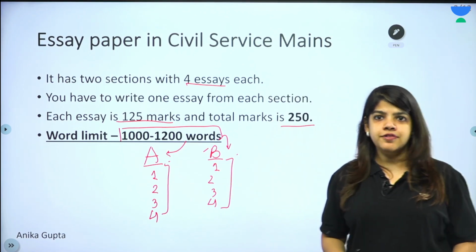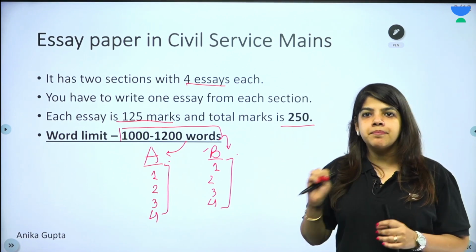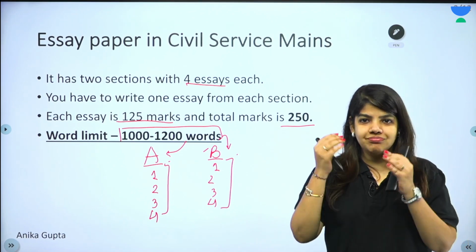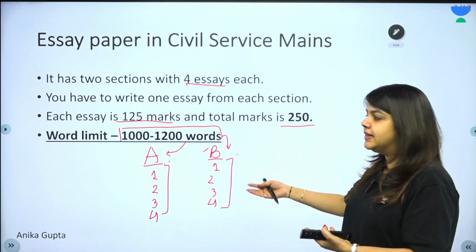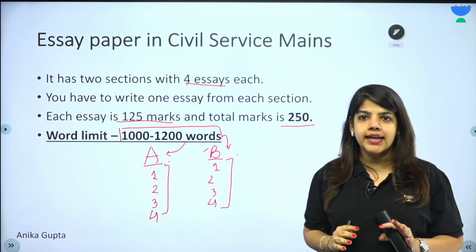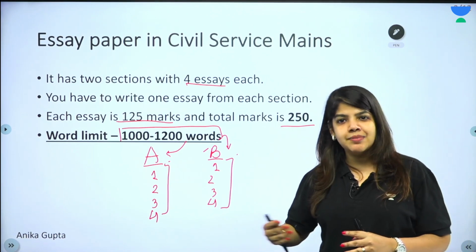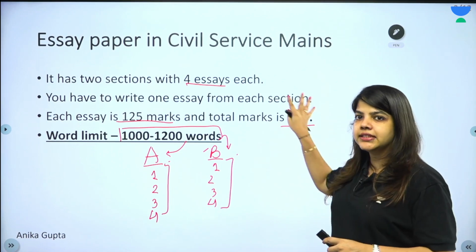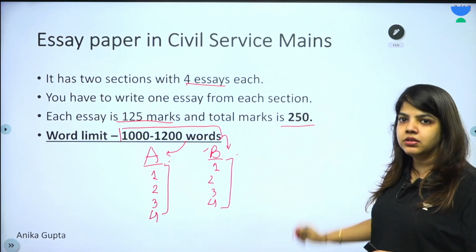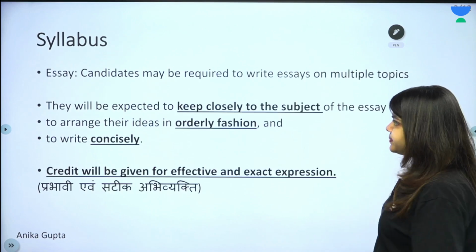So what do we have? हमारे पास एक essay का paper होगा जिसमें 2 sections, 4 topics per section. You can write an essay on any topic whatsoever. Of course, जो आपकी list में दिया हुआ है, topic का नाम ऊपर clearly लिखेंगे and we will write the essay. How do we choose a topic is a discussion for some other class. लेकिन overall this is what the essay paper is. Each essay is 125 marks, total 250 marks, 1000 to 1200 words.